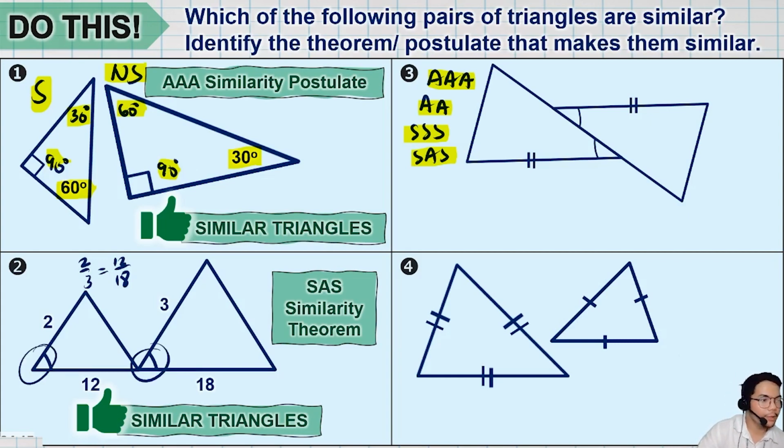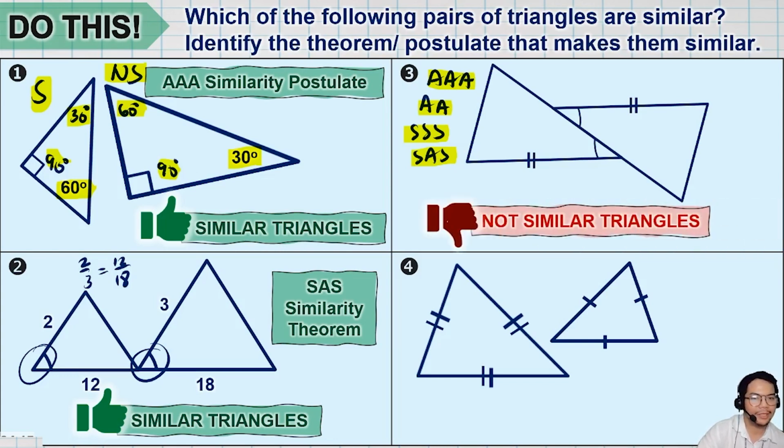Number 3. Unang tanong, are they similar using the following given? S or NS? Similar or not similar? The correct answer is not similar. Una, meron lang tayong dalawang given. So yes, meron tayong angles na congruent. Pero saan natin magagamit itong dalawang side na ito na sinabing congruent? Wala naman sinabing congruent sides pagdating sa similar triangles. Proportional sides. Okay, number 4.